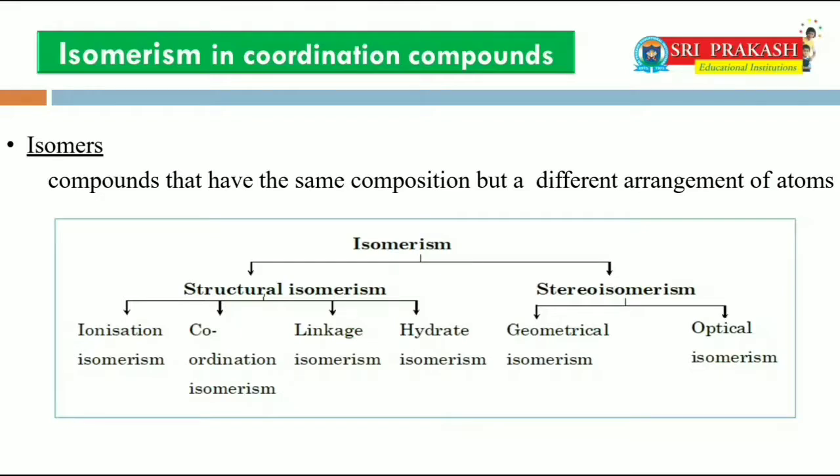Second one, stereoisomerism. Coordination compounds which have the same chemical bonds but have different spatial arrangement are known as stereoisomers. These are further divided into two types, optical isomerism and geometrical isomerism.